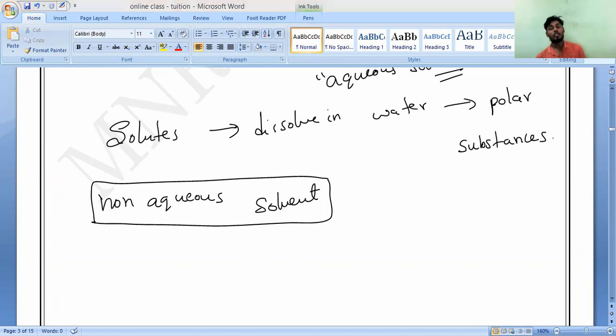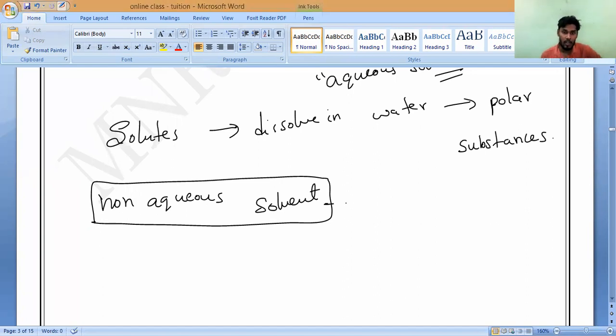So the solutions are made by dissolving solutes in organic liquids. Remember, I say organic liquids like alcohol, acetone, carbon tetrachloride, carbon disulfide, benzene. These are called non-aqueous solvents. The best example is alcohol. Do all of you understand?